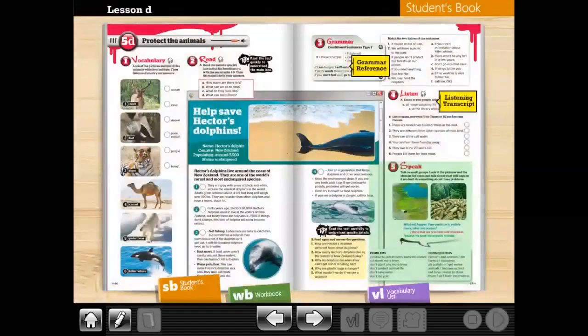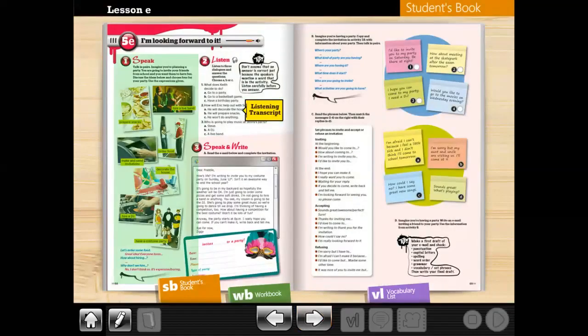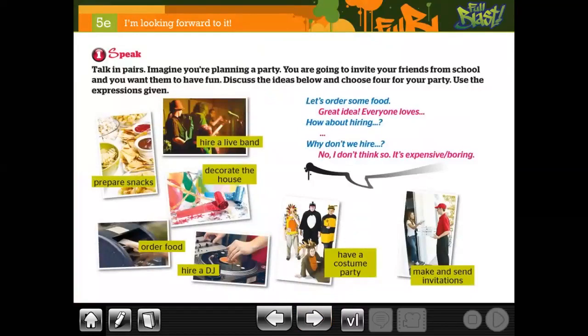Okay, now here, to finish, we have this. Esta es la última parte, chicos. Here we have some vocabulary. For example, prepare snacks, something like that. Hire a live band. Hire is contratar. Well, prepare snacks, decorate house, order food. Order food could be like delivery, something like that. Hire a DJ, have a costume party.